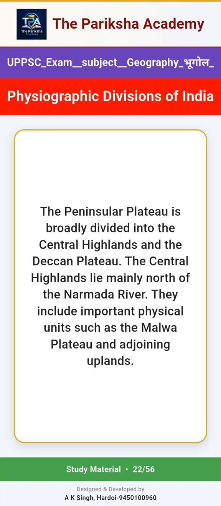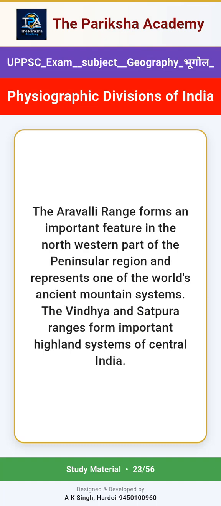The Central Highlands lie mainly north of the Narmada River. They include important physical units such as the Malwa Plateau and adjoining uplands. The Aravalli Range forms an important feature in the northwestern part of the peninsular region and represents one of the world's ancient mountain systems. The Vindhya and Satpura ranges form important highland systems of central India.